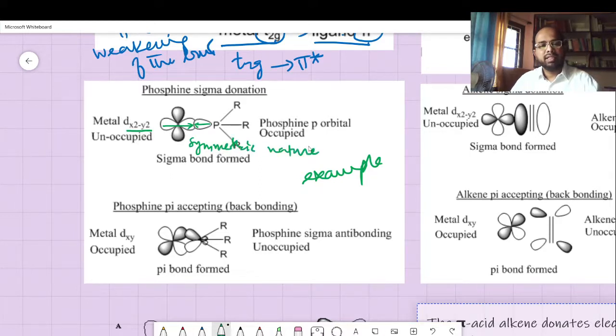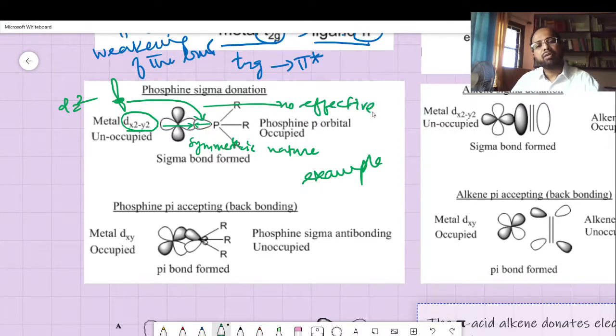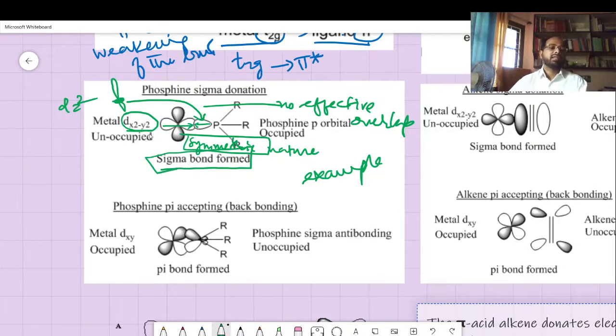Okay, symmetric nature. Whereas if you bring, in the place of this dx square minus y square, dz square, that orbital will be something like this, z square, and it will not be symmetric with this one. So therefore there will be no effective bonding or no effective overlap. Likewise, the most important factor is the symmetric nature of that. So phosphine pi accepting back bonding is again given here. As a result of this approach only, some sigma bond formation is there, and that is exclusively by this one.